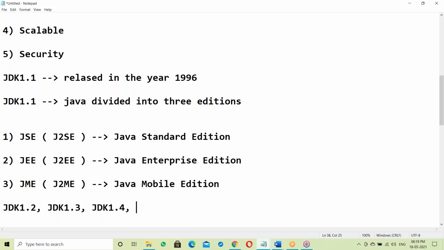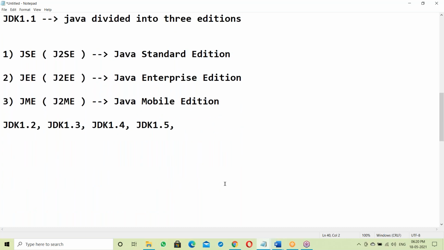Yes, this is not the right time to discuss version-wise features, because without knowing about Java, discussing features is no use. What is in 1.0? What is in 1.1? What is in 1.2? What is added in 1.3? 1.4, like this, version-wise features. Next, JDK 1.5.